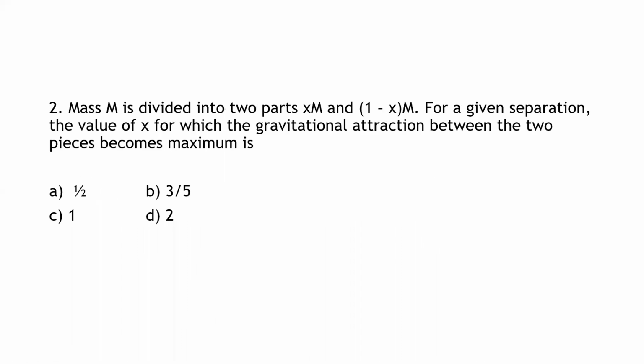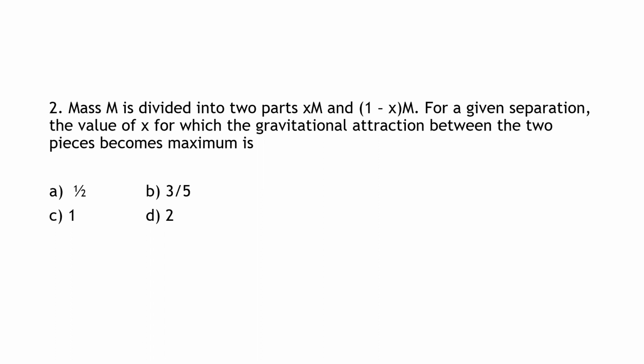If M is divided into two parts, so you have a mass M which can be divided into two parts. One is written as x into M and one more is written as 1 minus x into M. For a given separation, the value of x for which the gravitational attraction between the two pieces becomes maximum is.